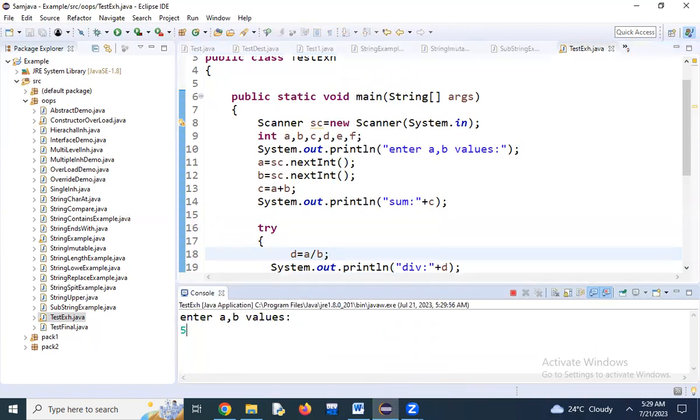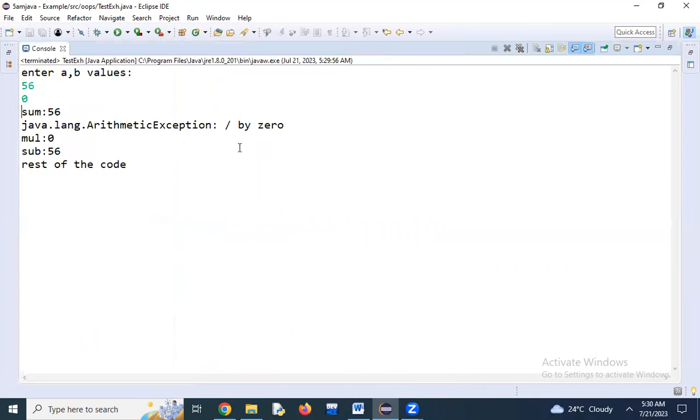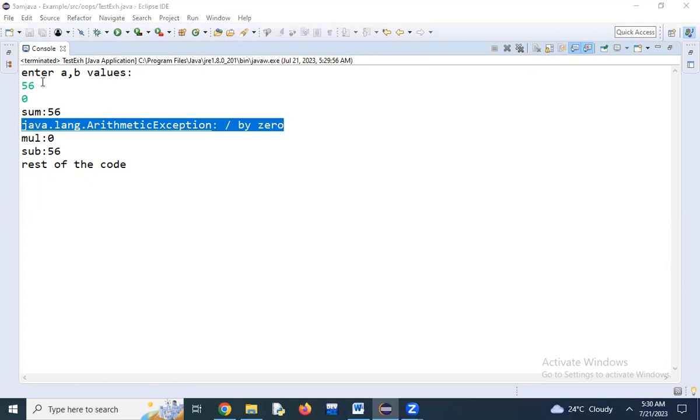Now see, 56, 0. The exception came, but to throw that exception and handle the exception, the rest of the code also executed. Understand? Yes. Parag, Akul, Vaishnavi. So this is a very, very important topic. The exception came, but handled. Through the exception handling, we maintain the normal flow of the execution. This is called exception handling.